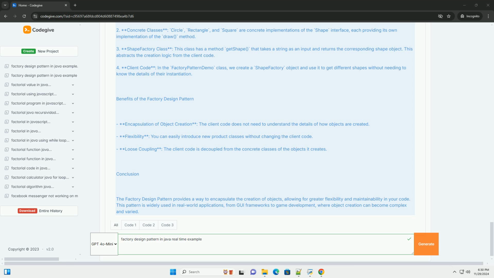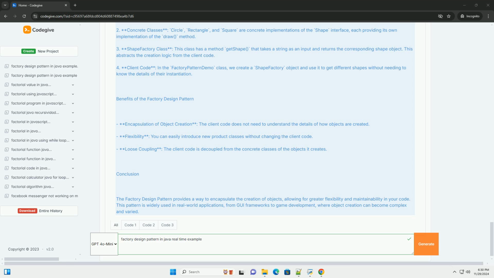Step 1, define the product interface. Step 2, create concrete products. Step 3, create the factory class. Step 4, using the factory.